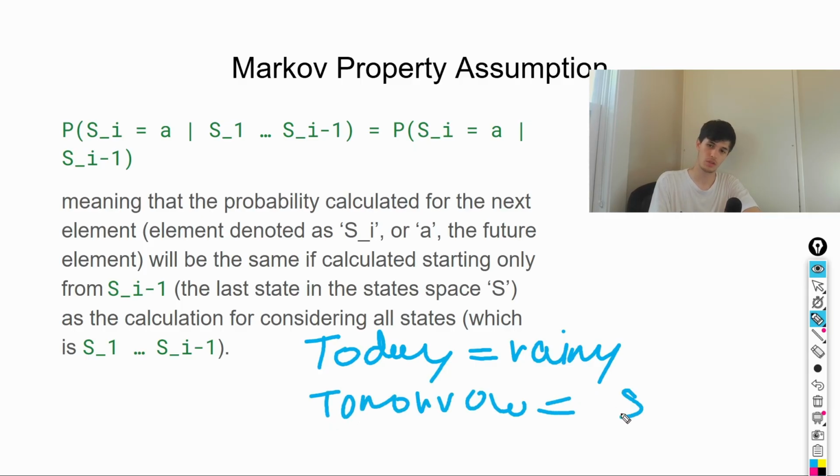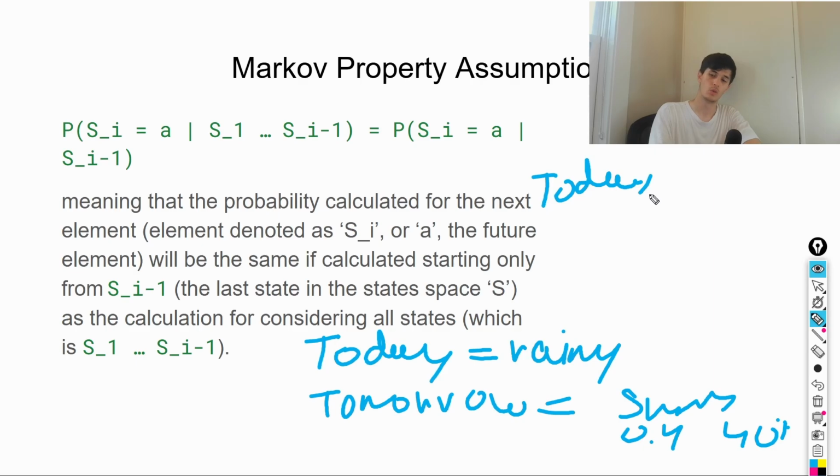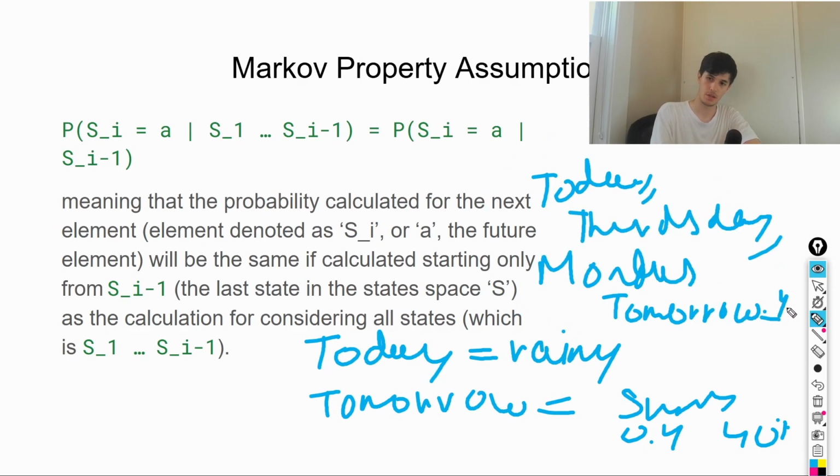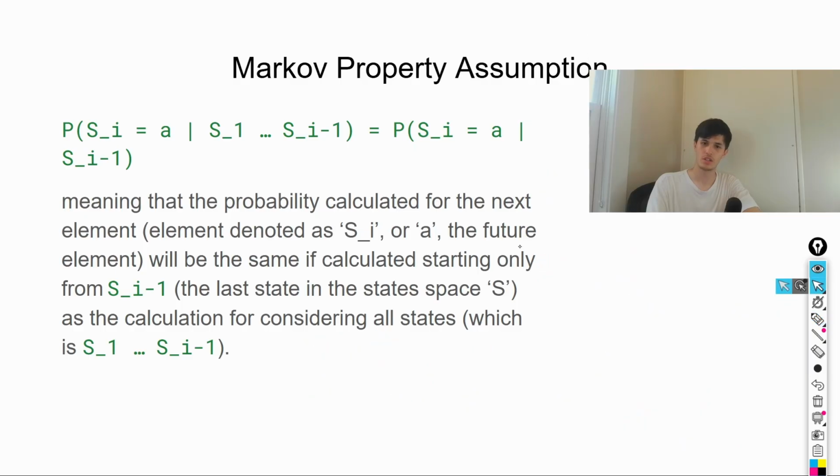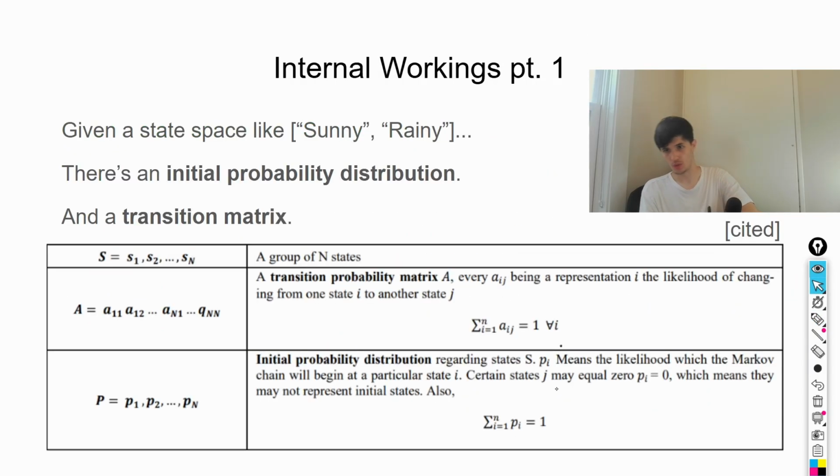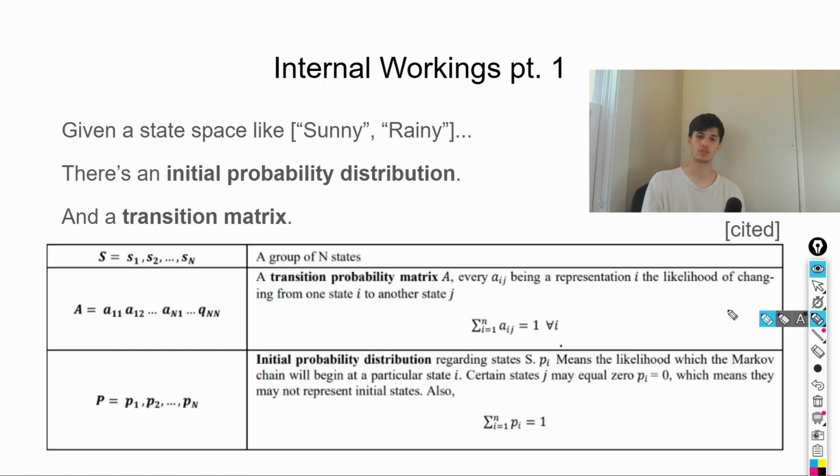Like if I say today's rainy, then what's tomorrow? The chance of tomorrow being sunny, for example 0.4, which is 40%, is the exact same as me knowing the weather today and the weather on Thursday last week. If I know all of this, it will still have the same chance of being 40%. It just makes calculating things much easier. Let's get into how this actually works, the inner workings of how a Markov model functions.